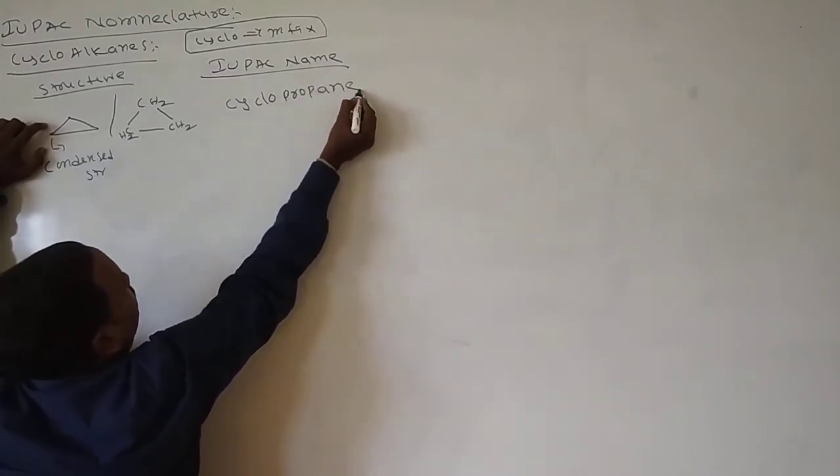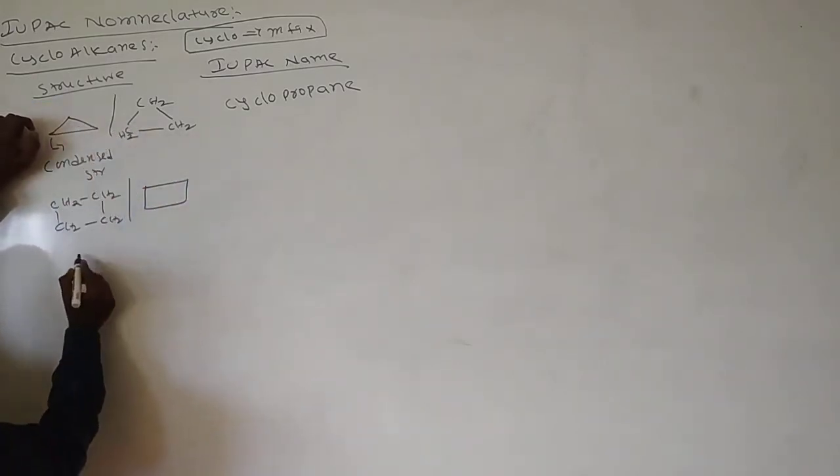Propane, so cyclopropane. Here I am writing CH2, CH2, CH2, CH2, 4 carbon atoms. Here I am writing a square. The square is the condensed structure; the triangle was the condensed structure before.